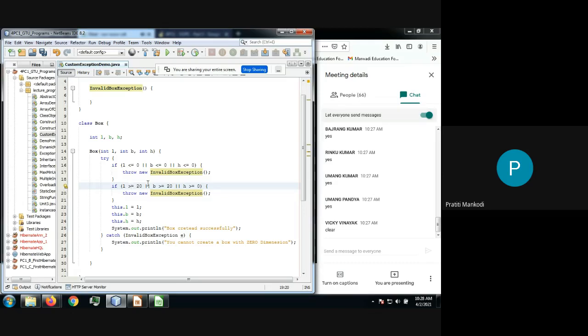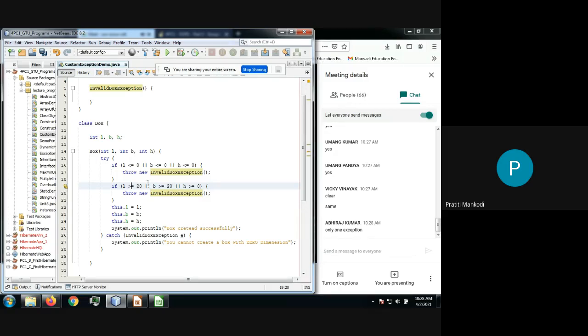If I have two conditions, yes, for our scenario one exception will be fine, but it may happen that you have two different scenarios. For this case, one exception will work.